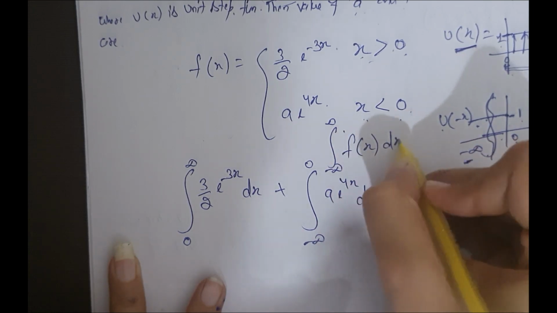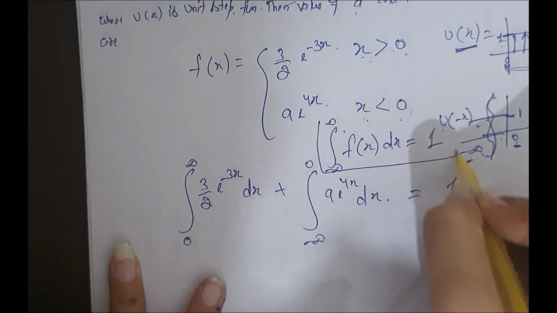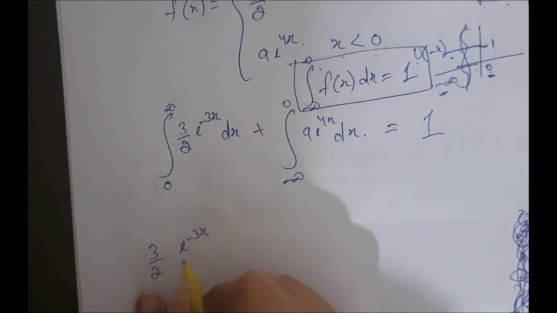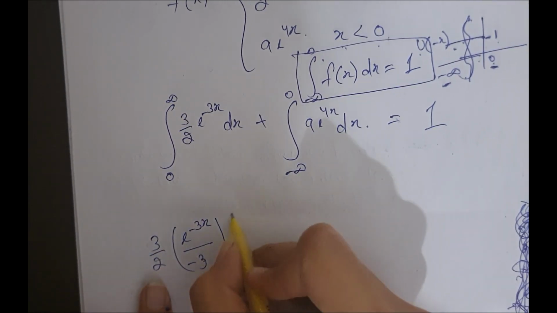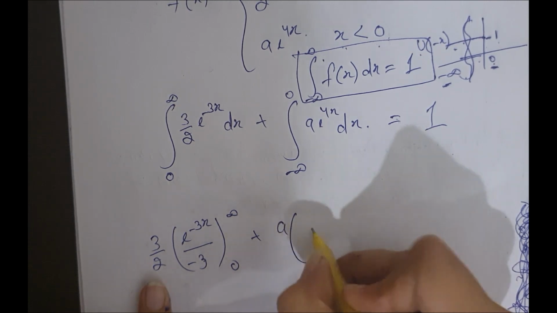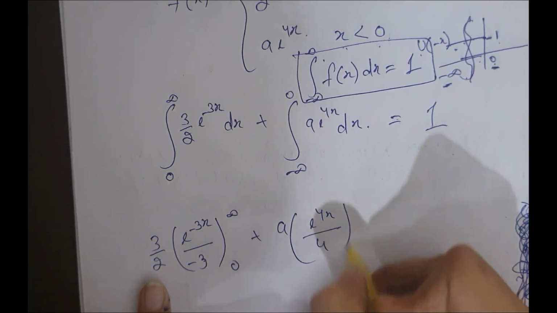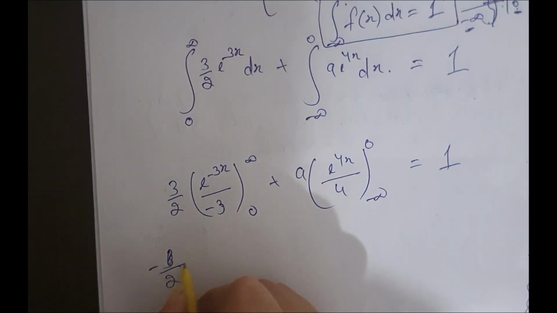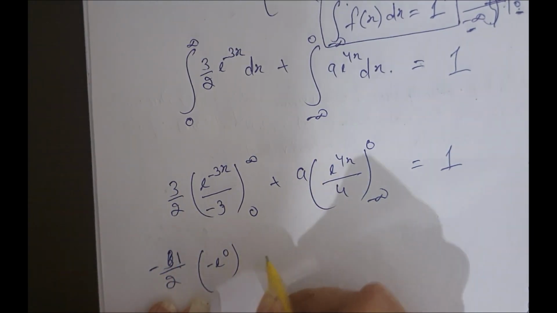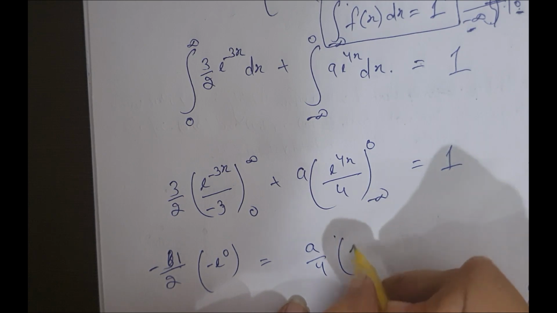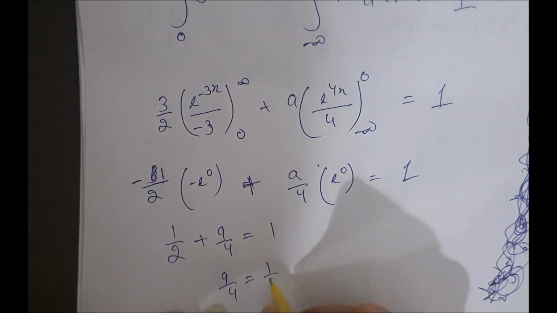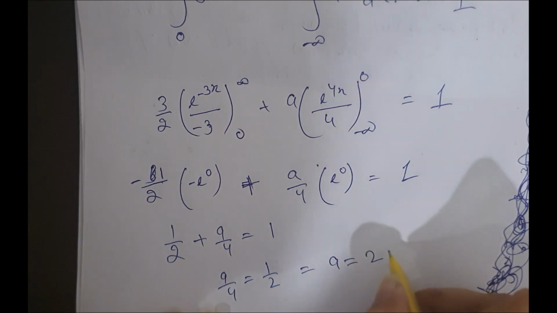I have already taught you this. A comes out to be 2. Now put it here.